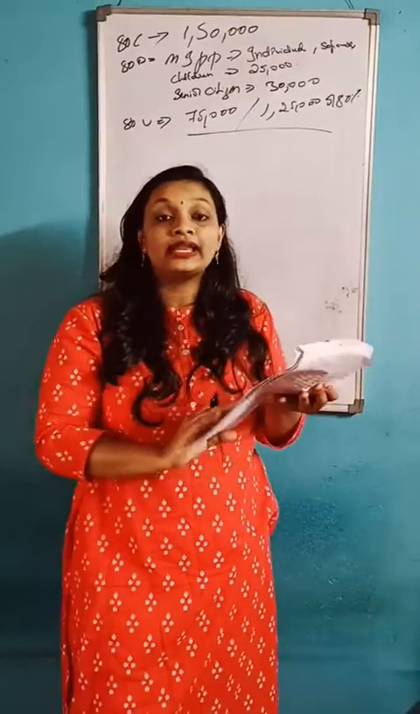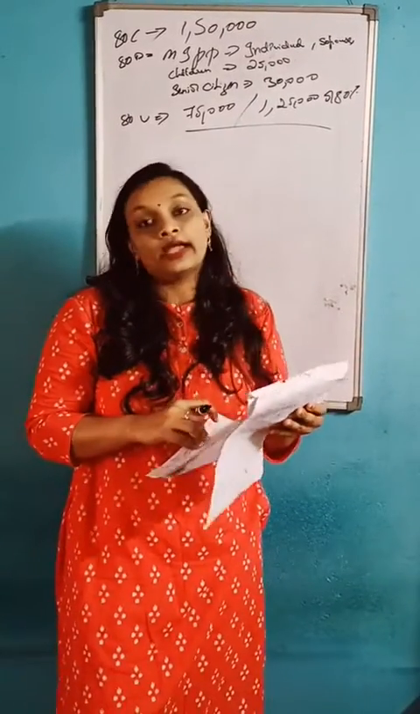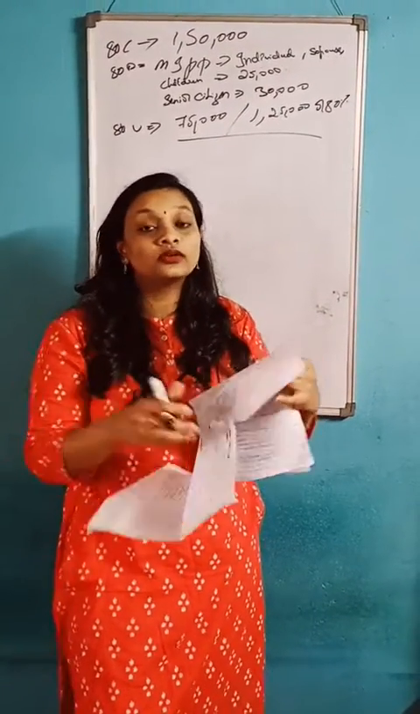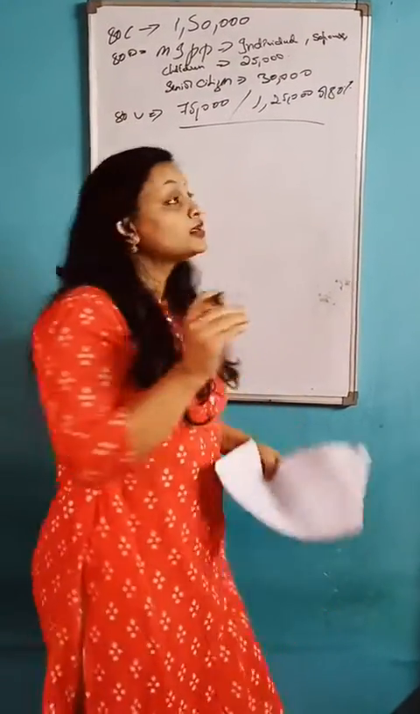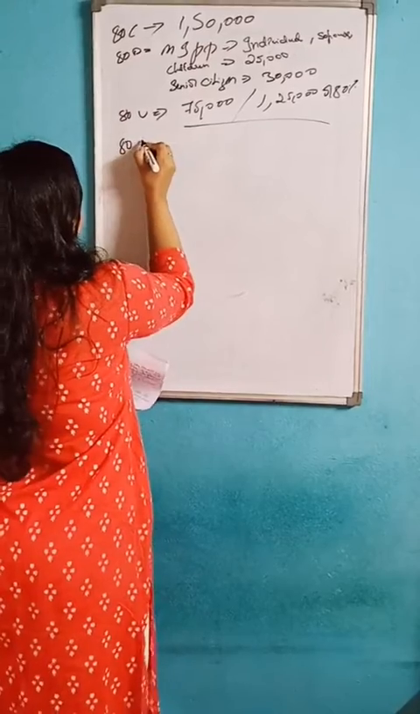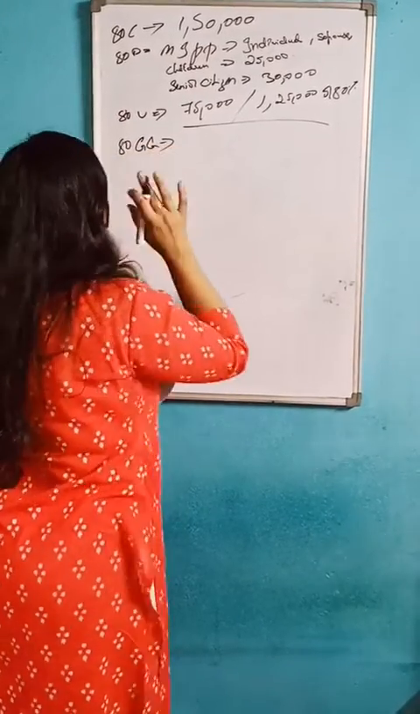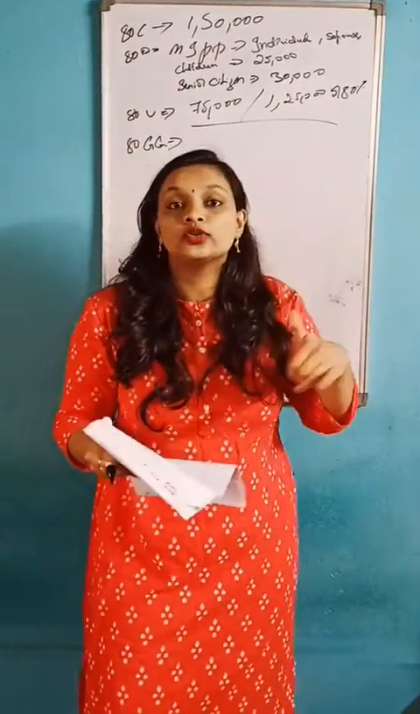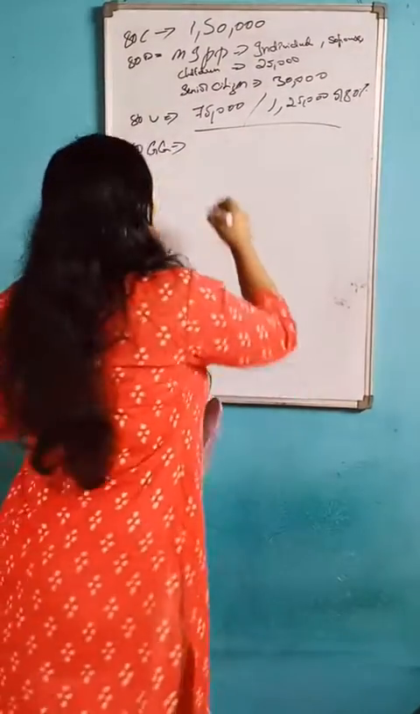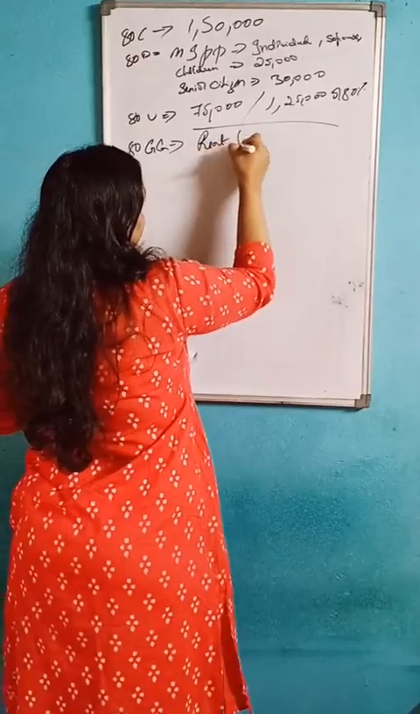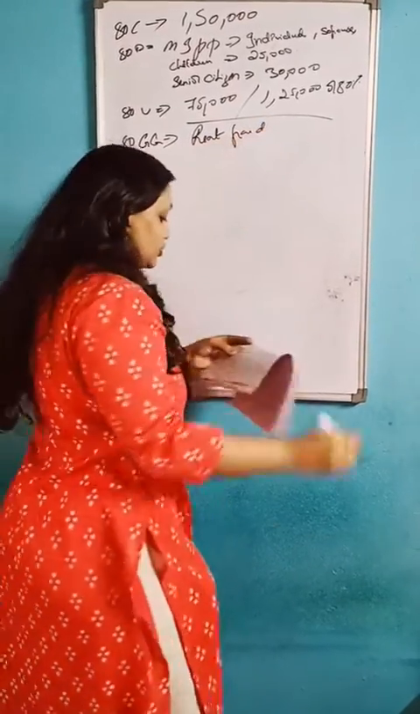So you have studied ATC, ATD, ATU, and one more section you should remember, that is ATGG. This is very important. This section is very important while doing a problem. So in ATGG, that is rent paid. How to calculate rent paid? If the question gives rent paid, how should you calculate it?